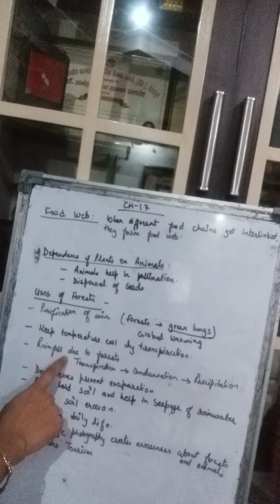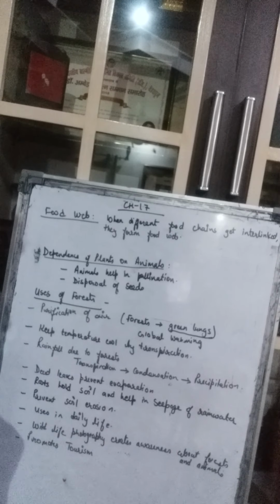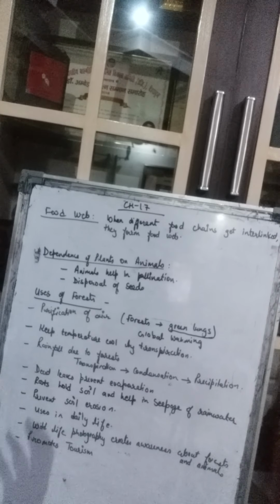Then we have rainfall also due to the forest. How come the forests lead to the rainfall? Because they give out the water through transpiration. That water goes up in the atmosphere through evaporation. There it condenses, and then it comes down in the form of rain, which is called precipitation. So the more forests there are, the more rainfall there will be. So it helps in the rainfall.